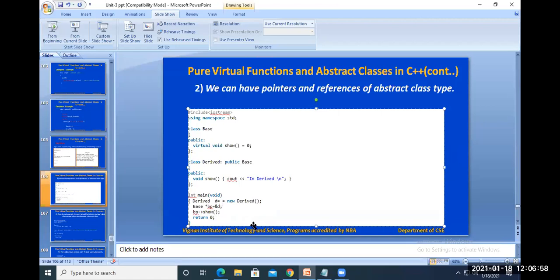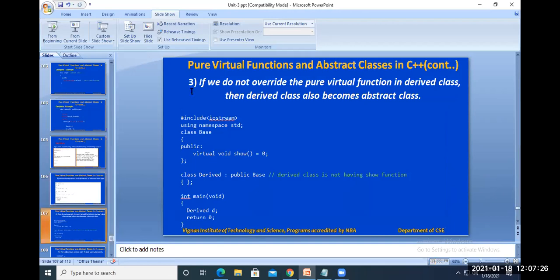Both are equal. So instead of writing this step directly, I have used base asterisk bp equal to new derived, for your understanding. Small changes I did here. Now bptr show function, I already explained in the previous example. Here we have created only a reference or pointer of the base class, but not created an object of the base class.